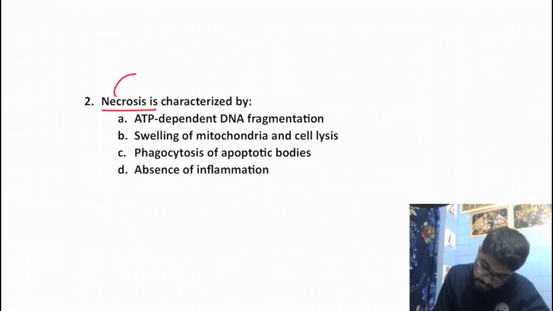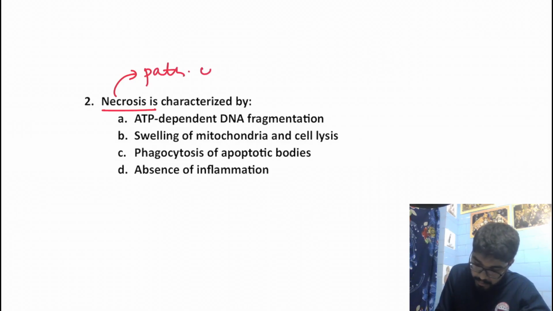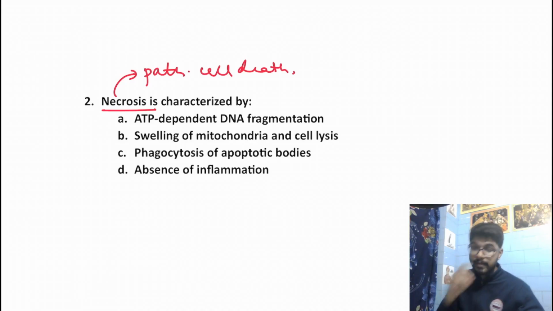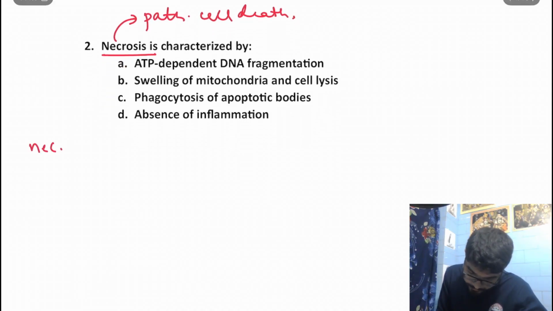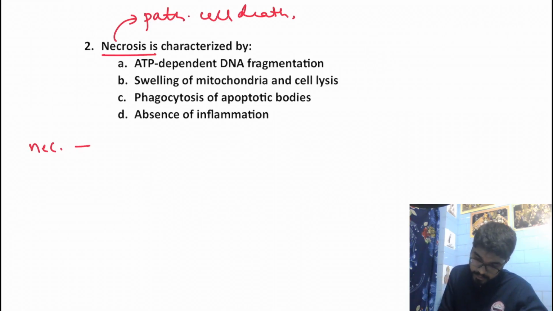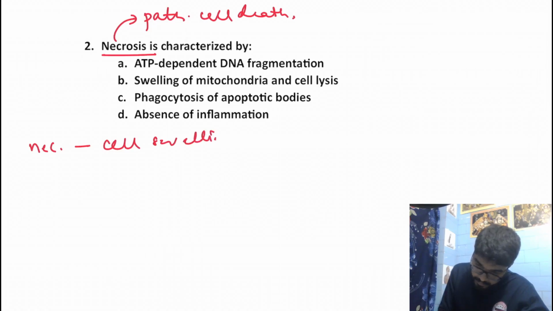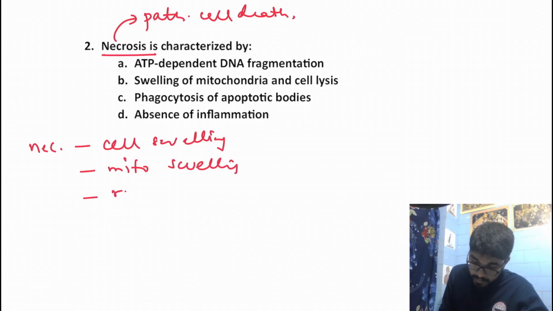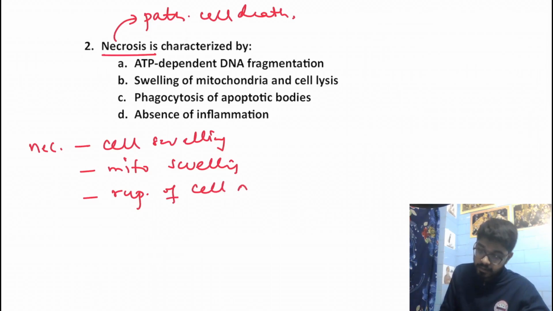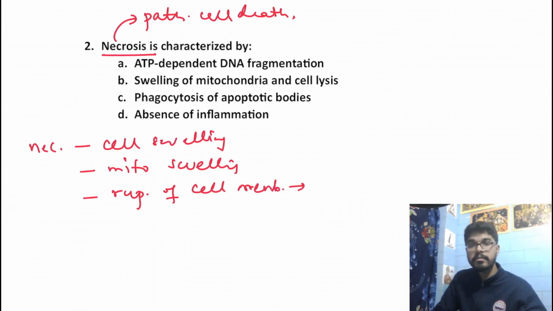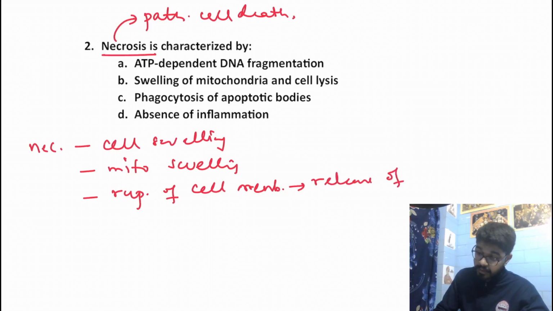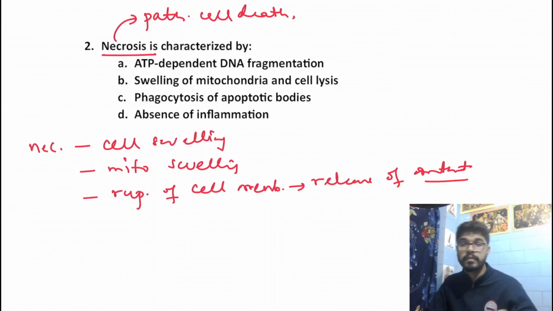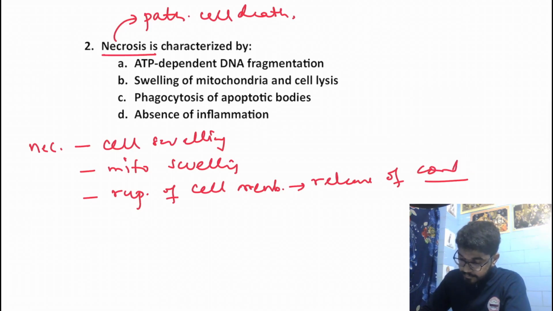Necrosis is characterized by, remember that necrosis is nothing but a pathological cell death. Remember that necrosis is characterized by cellular swelling, mitochondrial swelling, and rupture of the cell membrane that leads to release of the contents from the intracellular space into the extracellular space, right?